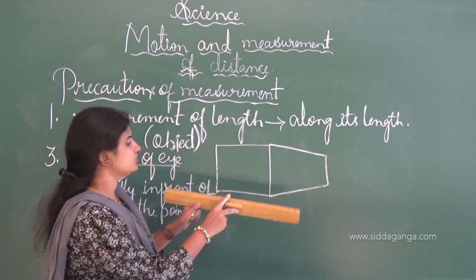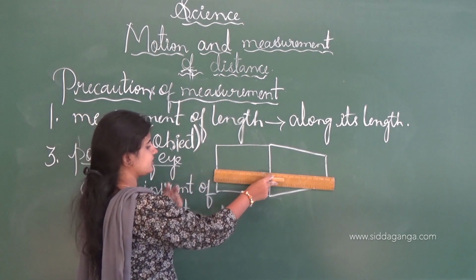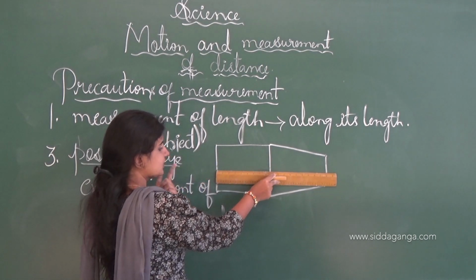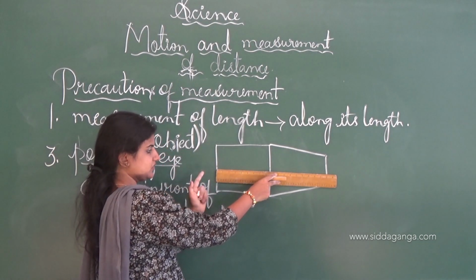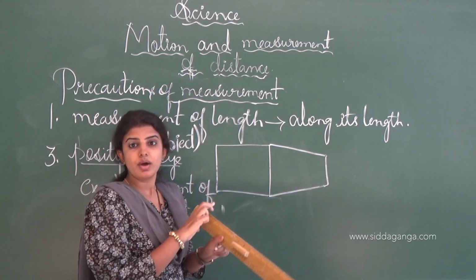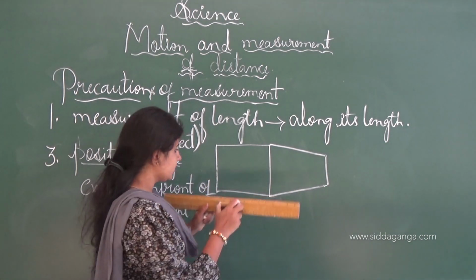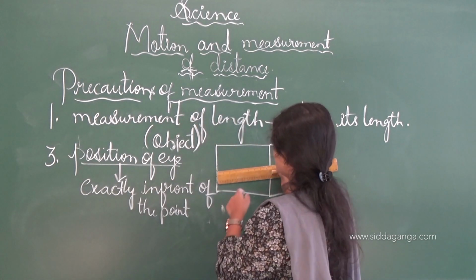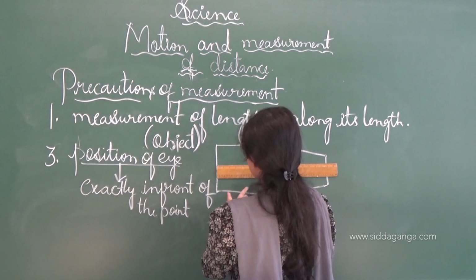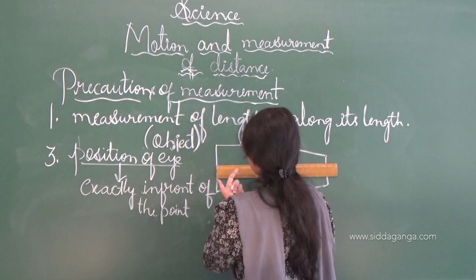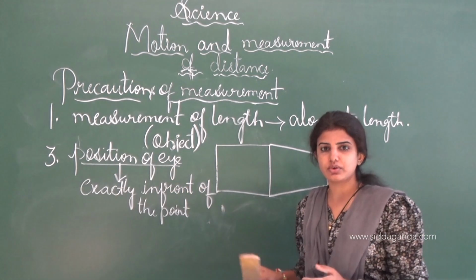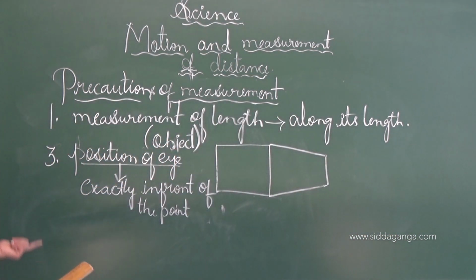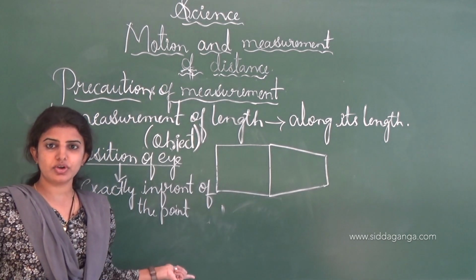And if we measure the scale like this and stand here, it does not give an accurate result, since we are standing in a sideways direction, so the result of the measurement is not proper. So from this we can say that in the third precautionary step, we have to stand in front, exactly in front of the point where we have to measure, and it gives accurate measurement. See, this is all about the precautionary steps while measuring a particular object.